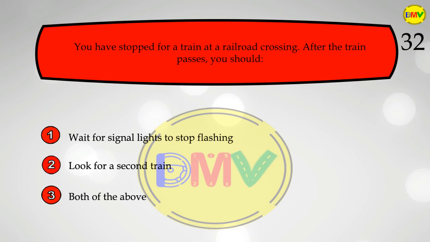The question 32. You have stopped for a train at a railroad crossing. After the train passes, you should 1. Wait for signal lights to stop flashing. 2. Look for a second train. 3. Both of the above.